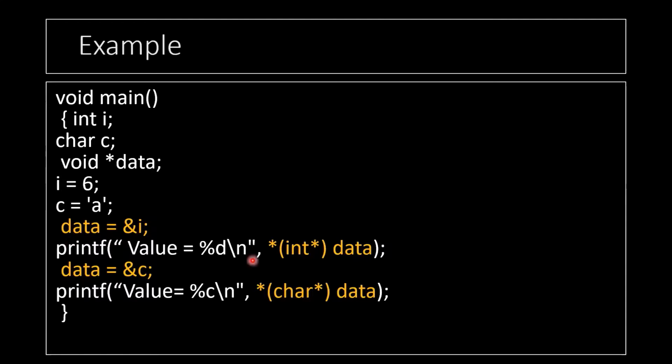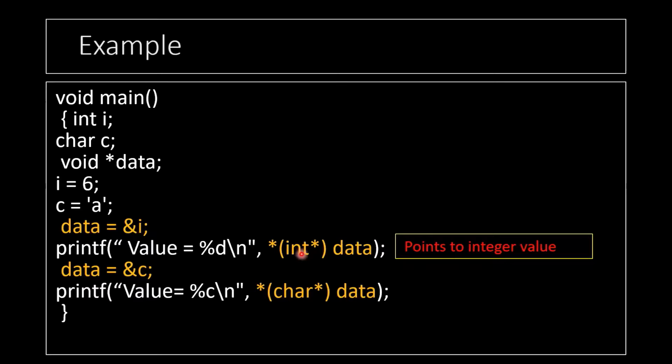So to print this value, what I need to do is typecast my output to integer. So in here in the data type part I have written int, and in here the variable name is of our pointer, and this is the dereferencing operator. So this will print the value 6.